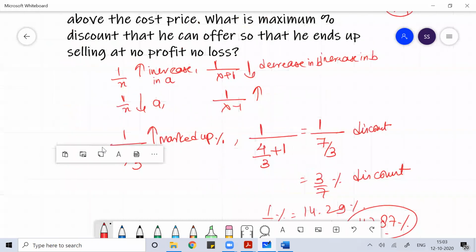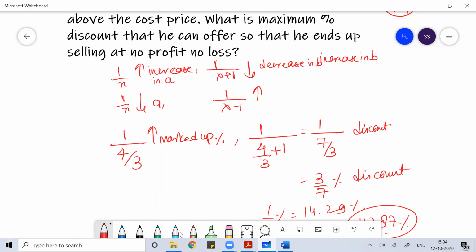Remember this formula. This is a very important formula. Whenever the product of two variables is constant, then 1 by x increase in one variable will bring 1 by x plus 1 decrease in the other variable, or 1 by x decrease in one variable will bring 1 by x minus 1 increase in the other variable.